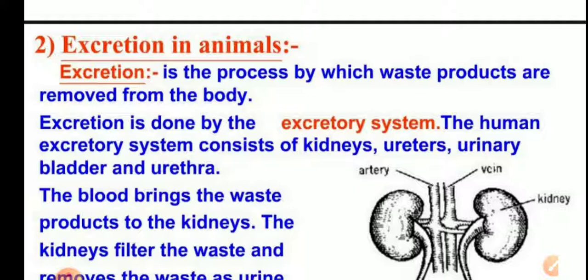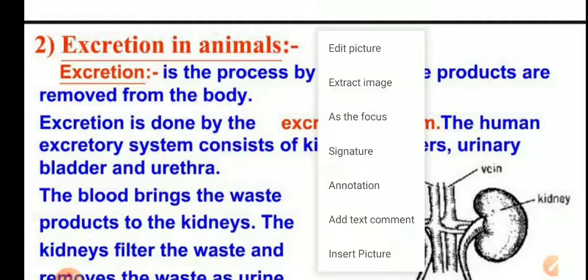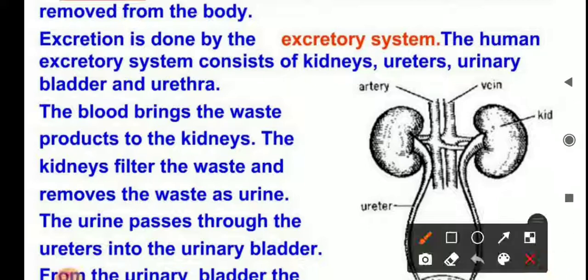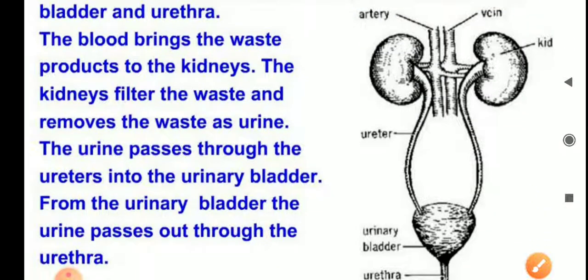Excretion is done by the excretory system. A system whose name is the excretory system. By this the processes happen. So the human excretory system consists of two kidneys. How many? Two kidneys, two ureters, one urinary bladder and urethra. Understand? You can see in the picture.